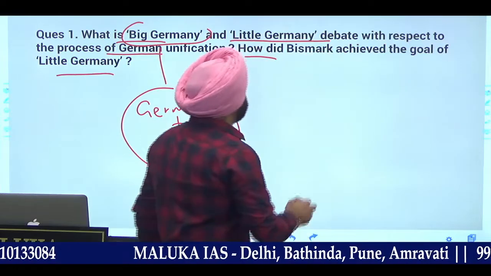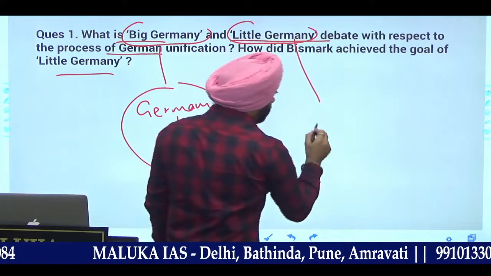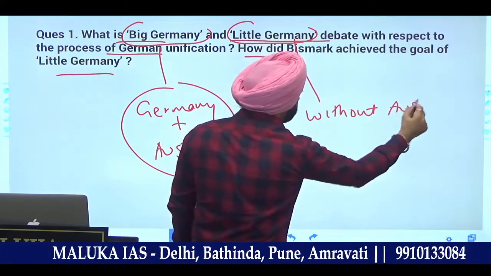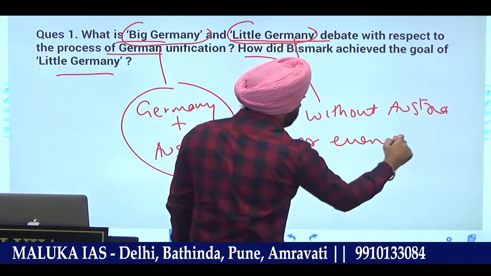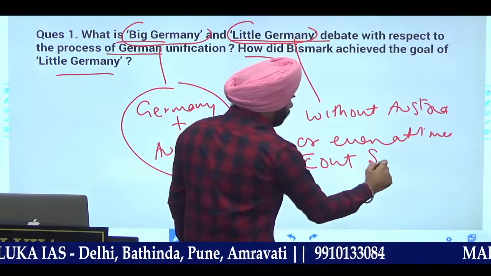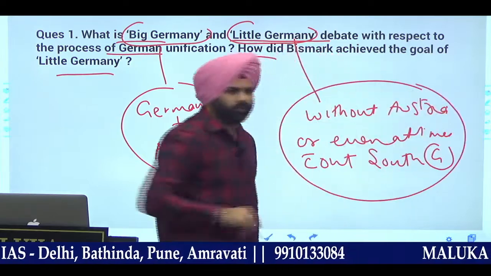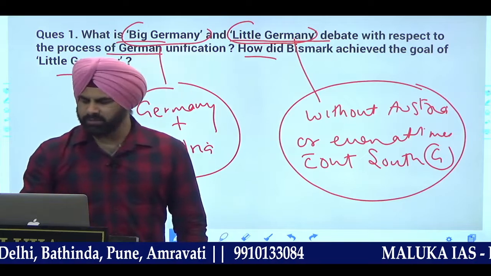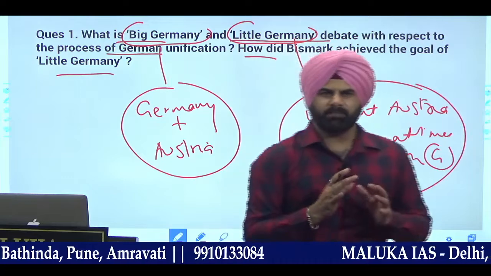Second, what is the concept of little unification? Unification has to be done, but without Austria, or even at times without South Germany. This is basically the 2 concepts that are there: unification without Southern German states, the idea without Austria.